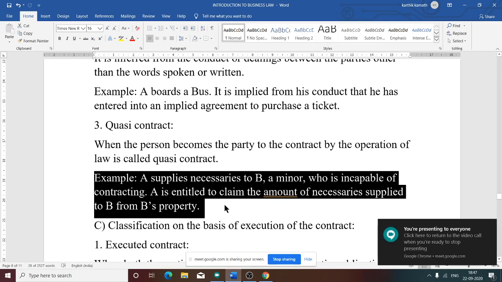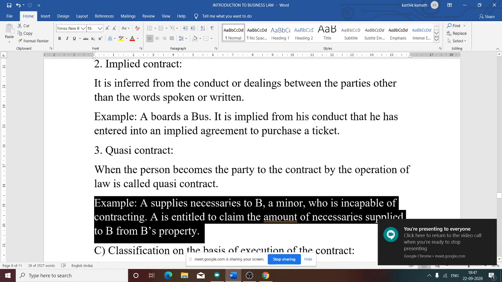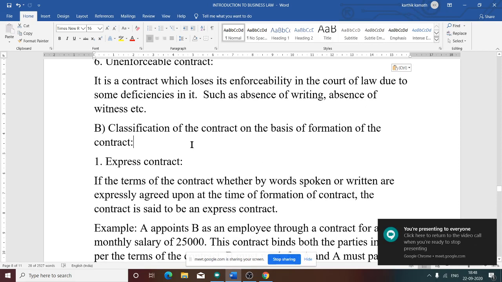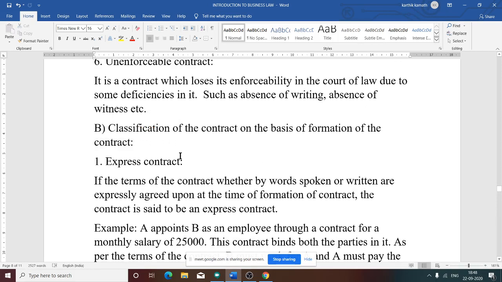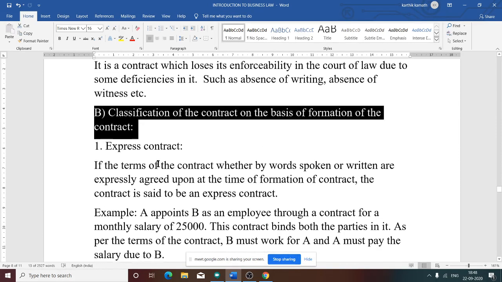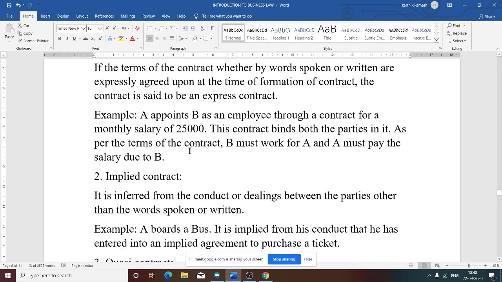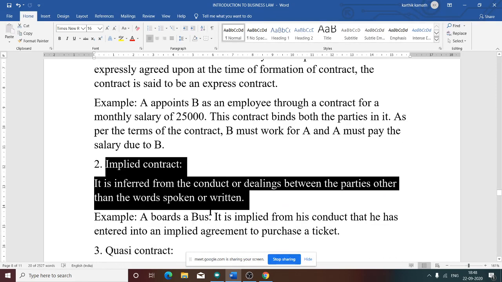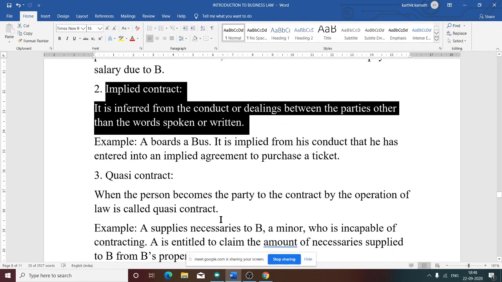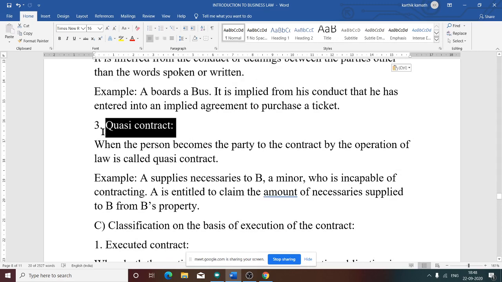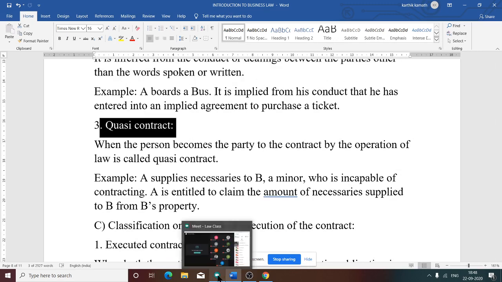See this quasi contract. Now we have discussed the second category, that is classification of contract on the basis of formation of contract. Under that we have discussed express contract, that is with words spoken or written. Implied contract means just by the conduct of the party. Then quasi contract means as per the operations of law. Three types are there in the second category.